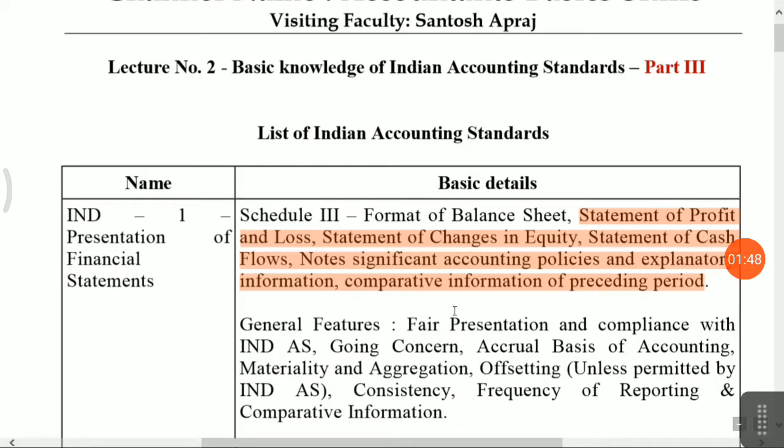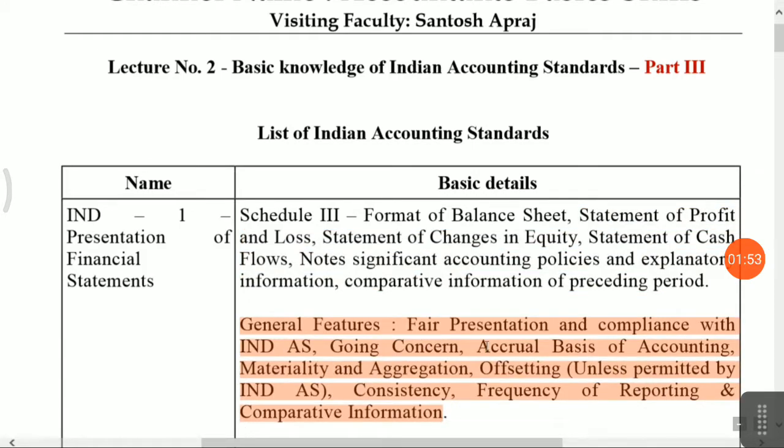Friends, whenever you present your financial statements, these factors should be given more importance, that is fair presentation and compliance with the Ind AS, which is most important. And the next one is going concern. Friends, going concern means there is no intention of the management to close the business in the next year. That intention you have to disclose, that you have followed the going concern assumption.